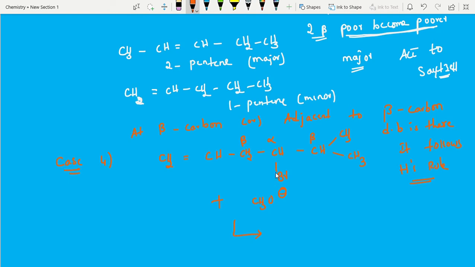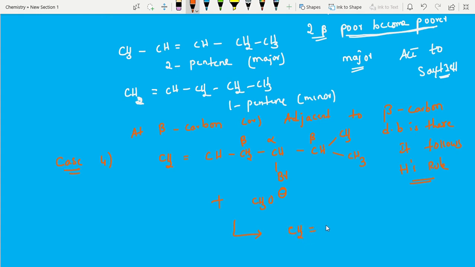First you have to find the beta carbons. Here one beta carbon, here one beta carbon, right? Among these two, writing the Saytzeff product is very easy: poor becomes poorer. You can write the Saytzeff product first, and that is minor. The next case you can take as major, that is the Hofmann product, right, students? This is beta, this is beta. Out of these two beta carbons, this one has poor hydrogen. Here we are removing hydrogen, which gives the Saytzeff product.